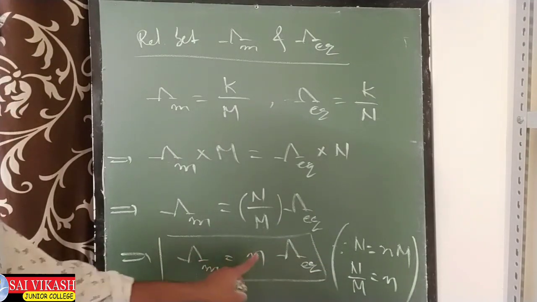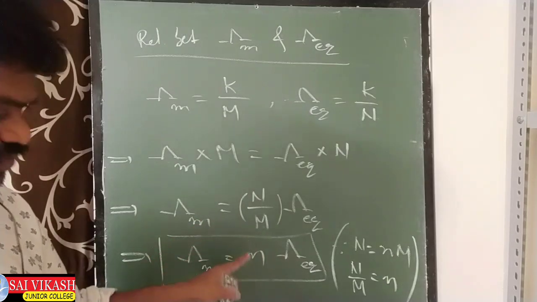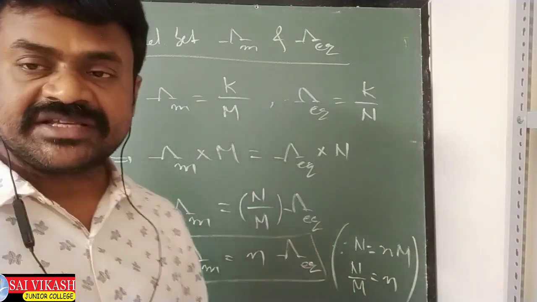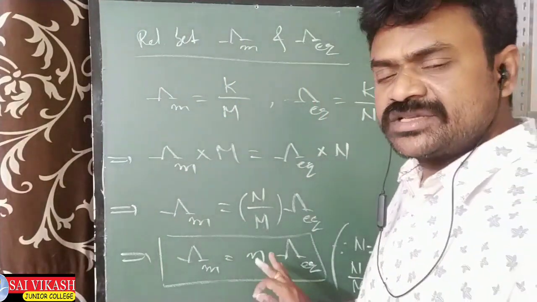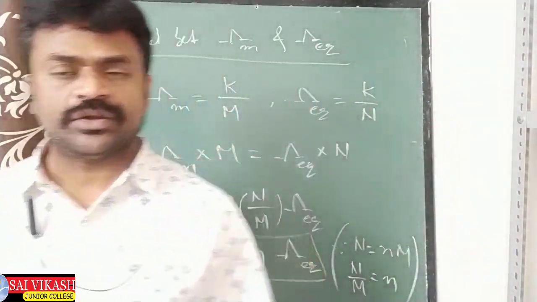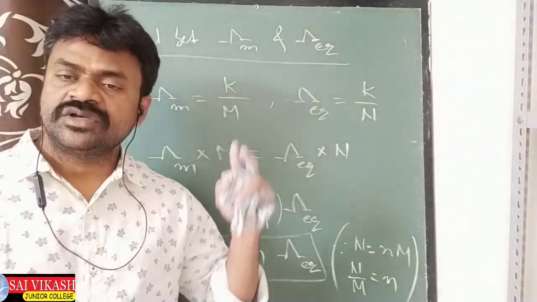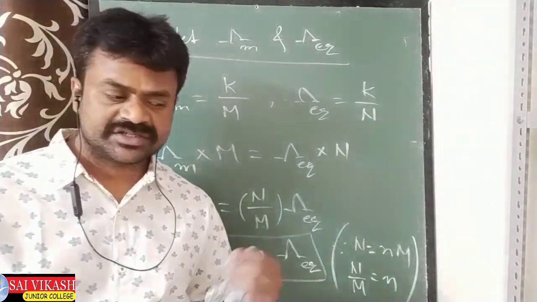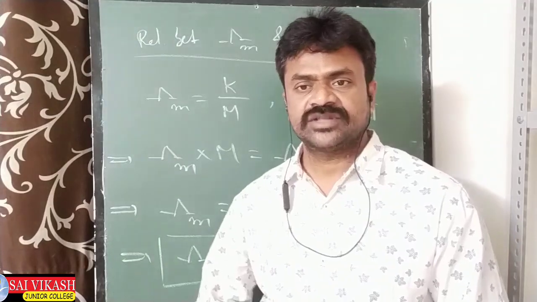Molar conductivity is equal to N factor times equivalent conductivity. I already told you in the solutions chapter how to find this N factor for acids, bases, salts, oxidizing agents and reducing agents. These are all formulas. Watch this video once again. If any topic is not understood, ask me. Tomorrow I will tell you how these conductivities depend upon concentrations and dilutions. In the next class I will give the extension video. That's all for today. Thank you.